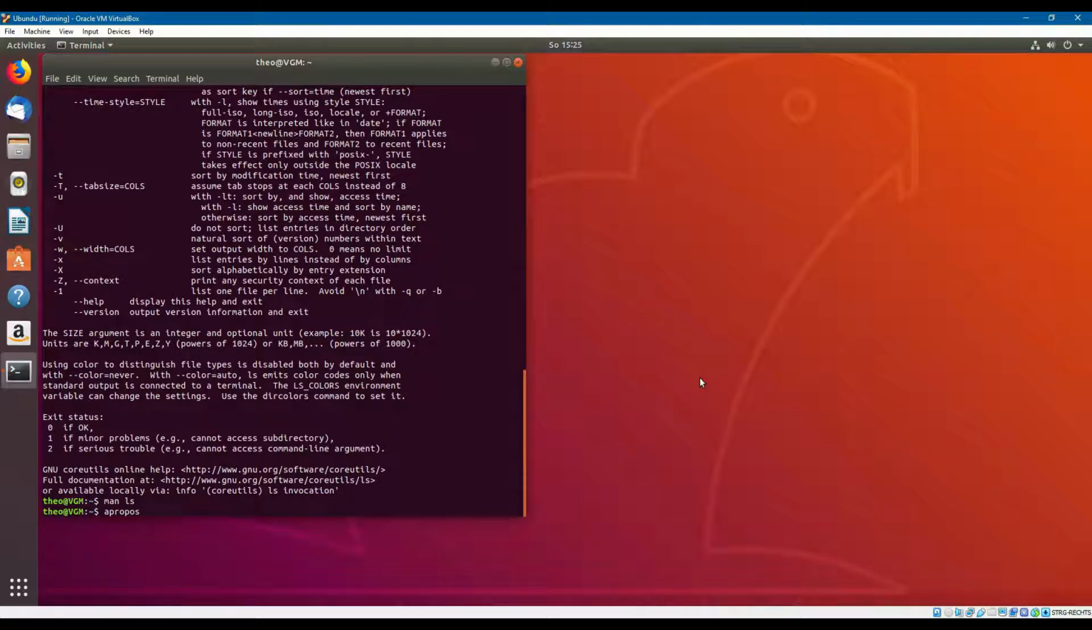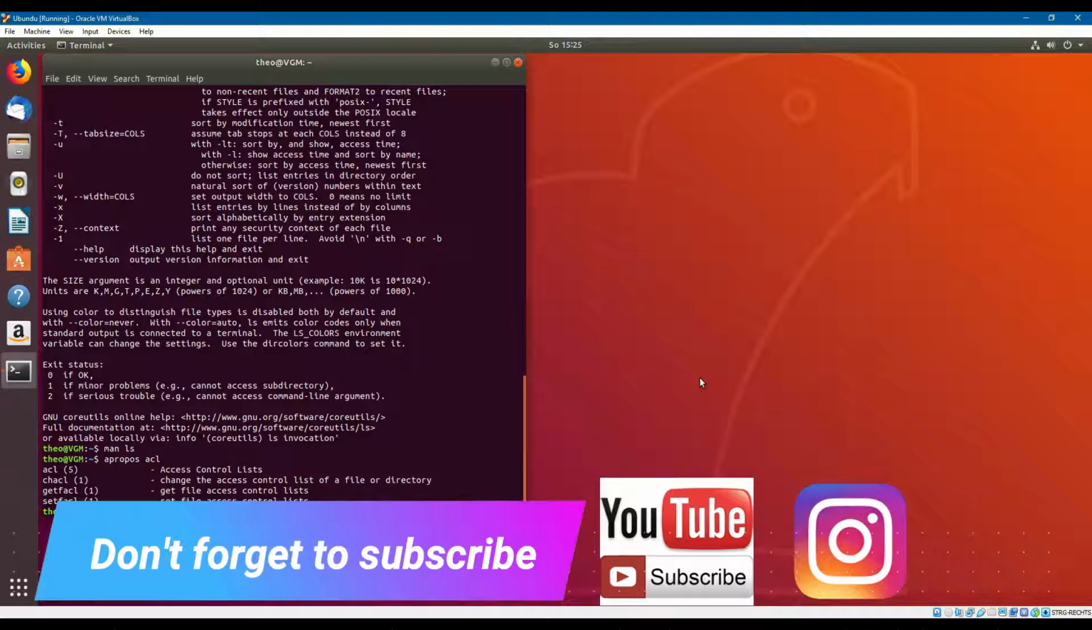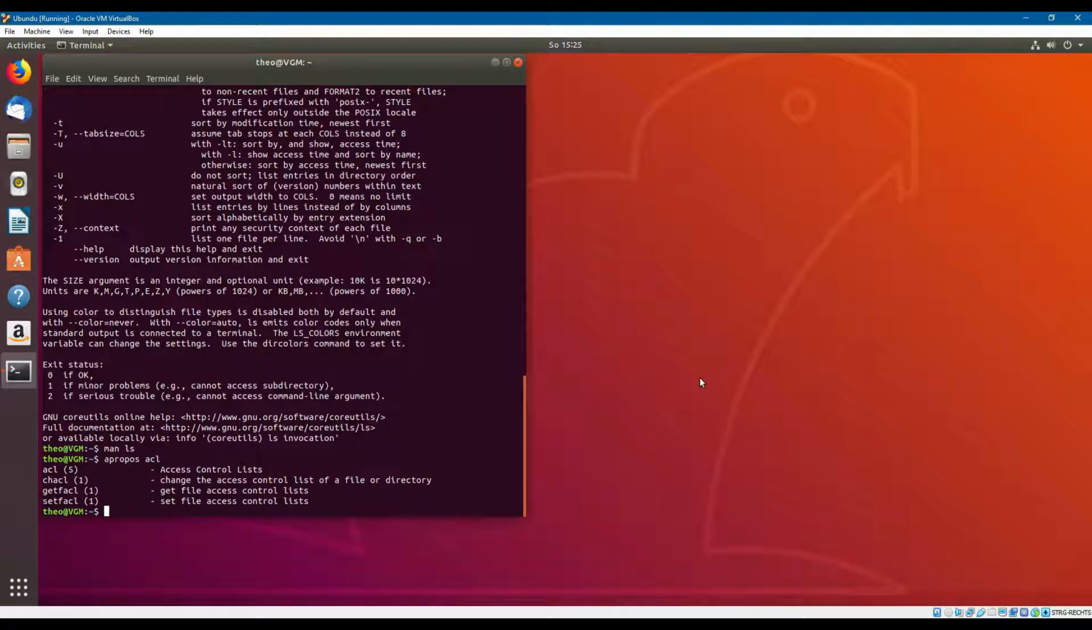For example, if we write apropos ACL, apropos will tell us in which man pages, the pages that we can see using the man command that we used previously, you can find the word that you write after apropos. So the word ACL is a word that you can find in the following four man pages: ACL, 5, CHACL, GetF-ACL, and SetF-ACL. This is apropos.